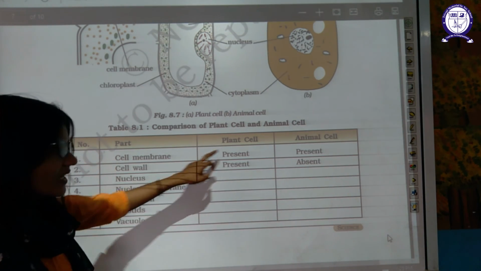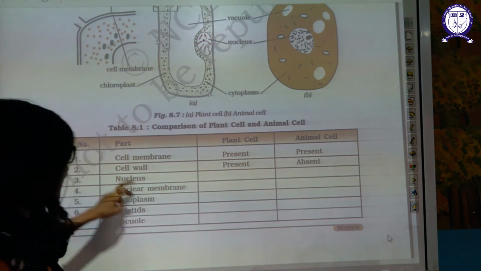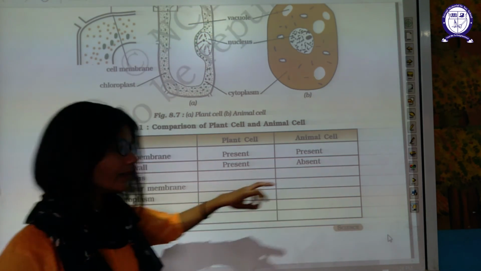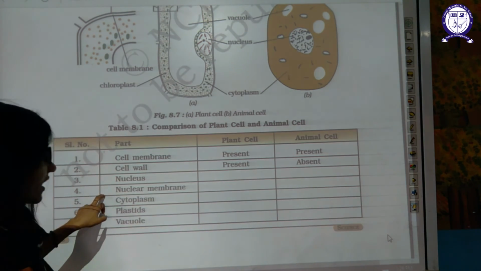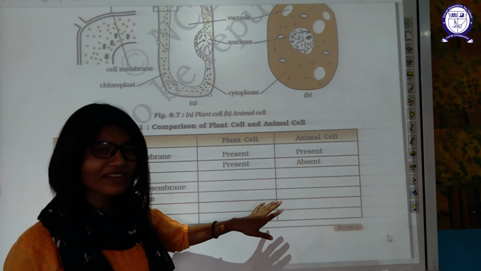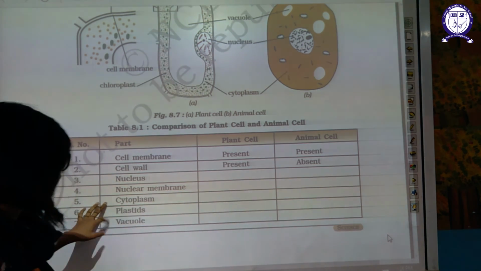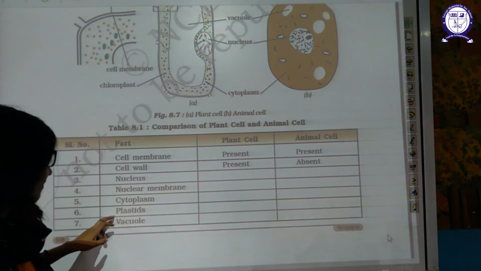Cell membrane is present in the plant cell, and present in the animal cell also. Cell wall is present in the plant cell, absent in the animal cell. Nucleus is present in both. Nuclear membrane is present in both. Both are eukaryotes, don't confuse it. Both have a nuclear membrane. Cytoplasm is present; cytoplasm is a common feature.